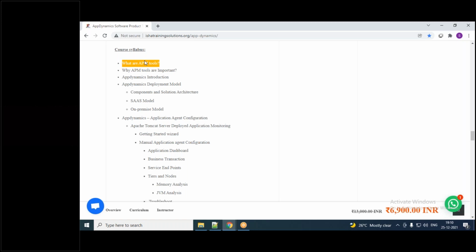Even last week we got one requirement, a training requirement. The organization has a lot of professionals. They already know certain things about the AppDynamics tool, but we have to train them to do root cause analysis. When there is a problem, how will you identify the root cause of the problem? That is what the requirement was.